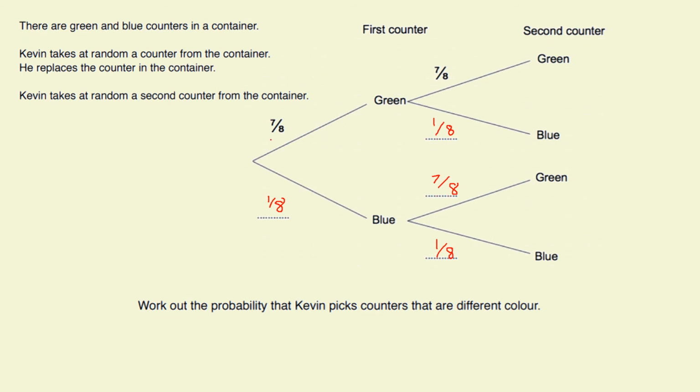7/8 add 1/8, remember, makes 1. 7 add the 1 gives me the 8 on the bottom. We'll always find this works out. When we add up the branches, they should add to give us 1. Okay, so we've filled in our tree diagram.